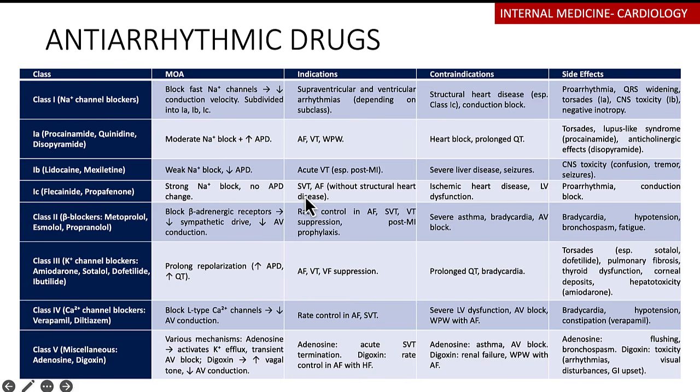So these ones are used for supraventricular tachycardia. They're used for atrial fibrillation if they don't have any underlying structural defect. Avoid these in ischemic heart disease. Avoid them with left ventricular dysfunction. The beta blockers, the ones we use are these cardioselective beta blockers, metoprolol, esmolol.